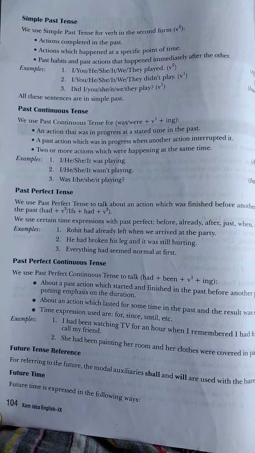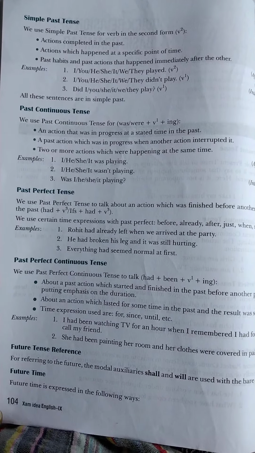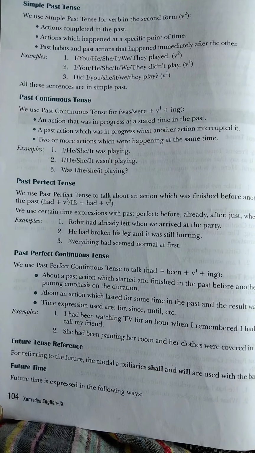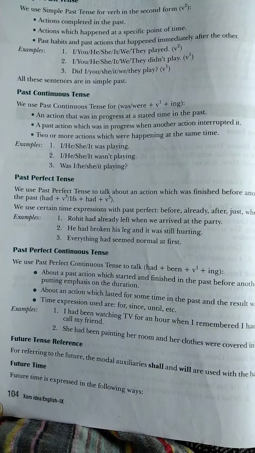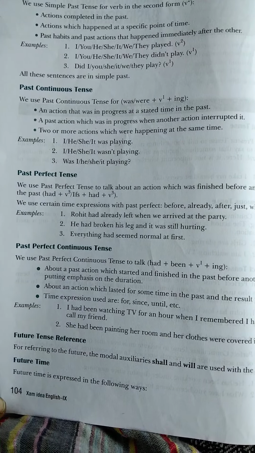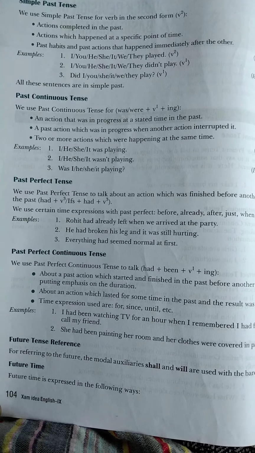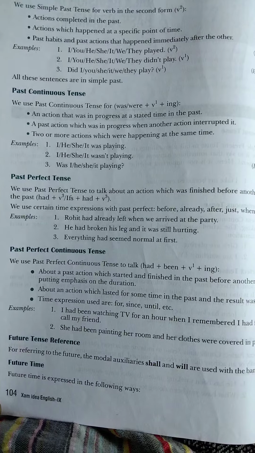Now come back to past continuous tense. We use past continuous tense for was, were plus V1 plus ing. V1 plus ing is otherwise known as V4, that is present participle. So what are the details? An action that was in progress at a stated time in the past.